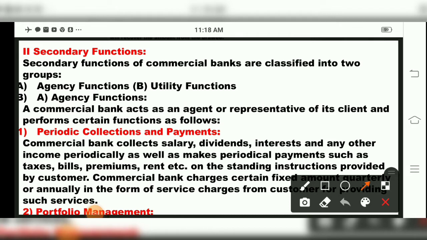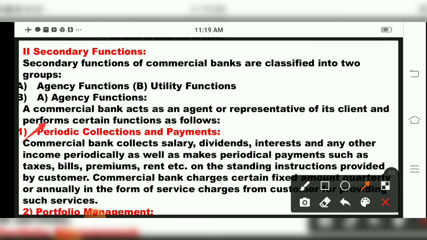Now a commercial bank acts as an agent or representative of its client, and performs certain functions as follows, that is periodic collection and payments. Commercial banks collect salary, dividends, interest and any other such income periodically, as well as make periodical payments such as taxes, bills, premiums, rent, etc. On standing instructions provided by the customer, children, the commercial bank charges a fixed amount quarterly or annually in the form of service charges from the customer for providing such services.